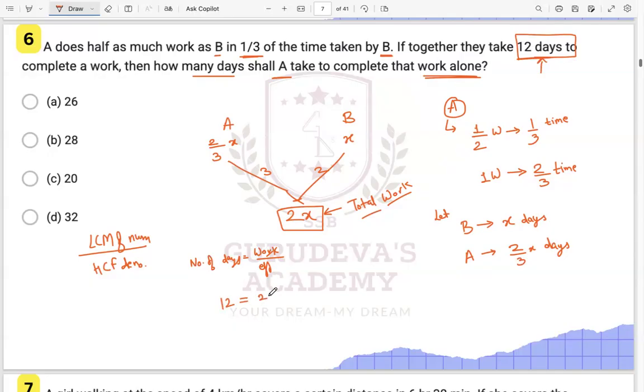Work is 2x. Upon what is the efficiency together? 3 plus 2, that is 5. 5 is our efficiency over here. So this 5 will go over here. It will become 60 is equal to 2x.